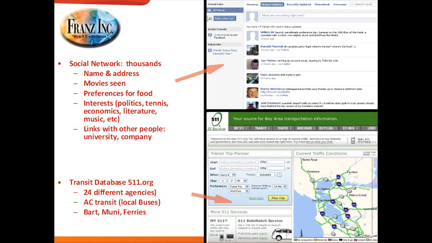In the first place, we had a partly scraped social network, but then we made some of it up. So in the whole demo, the only thing that's really simulated to some extent is the social network, where we had a bunch of people with the names and addresses, the movies they've seen, their preferences for food, etc. Then the real thing we had was 24 different databases, all about transit in the Bay Area. So the BART, the Muni, the ferries, all the buses, etc., all encoded in RDF, as well, of course,